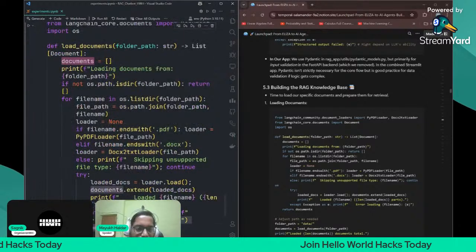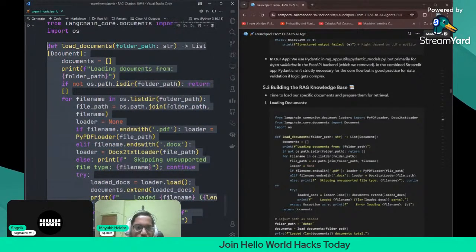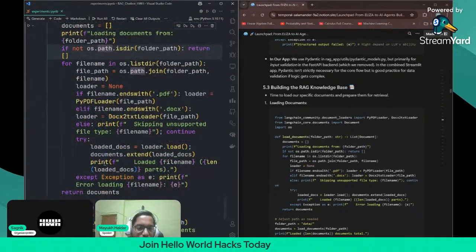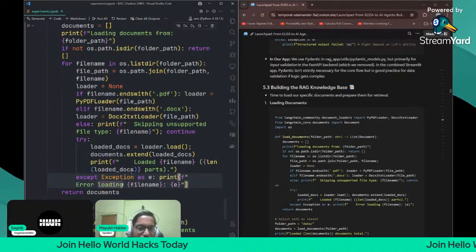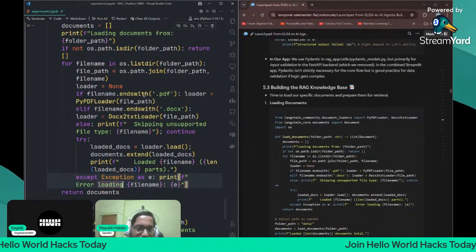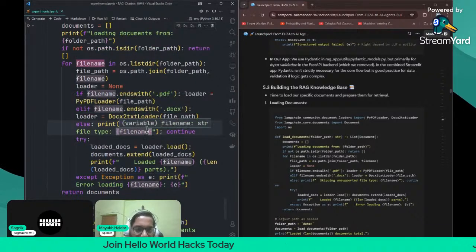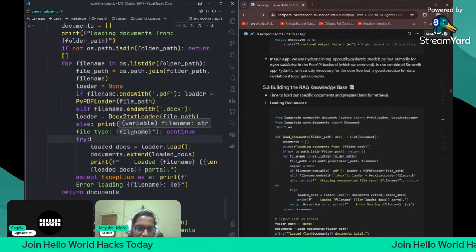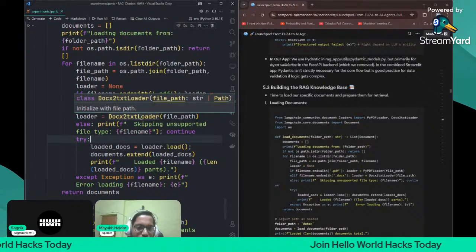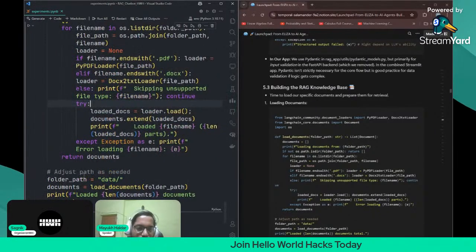This is a very simple Python function in which you are loading the documents, and if they do not exist, we give an exception. Simple: if it ends with PDF, we will load with the PyPDF loader, and if it ends with doc, we will load with the doc to txt loader. That's it. And the folder path will be data.